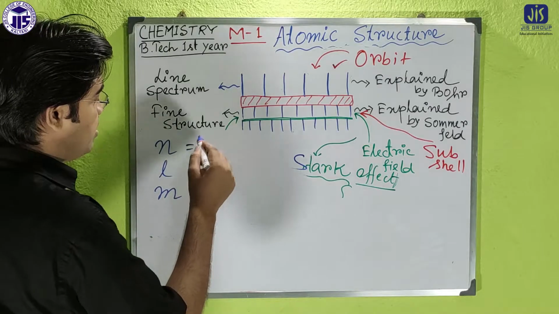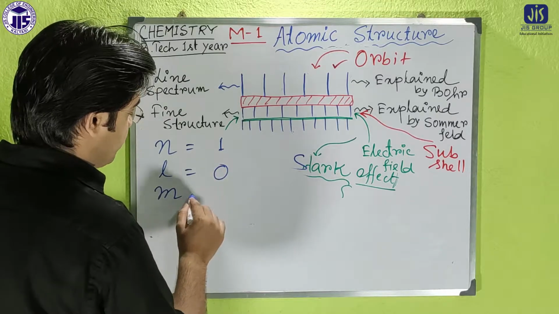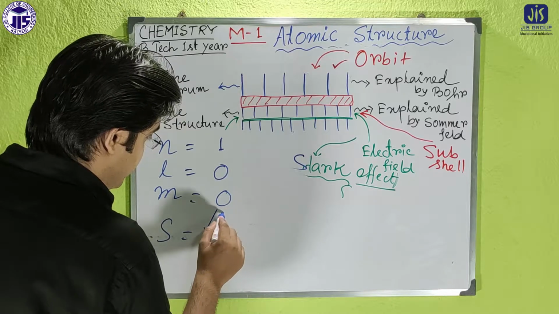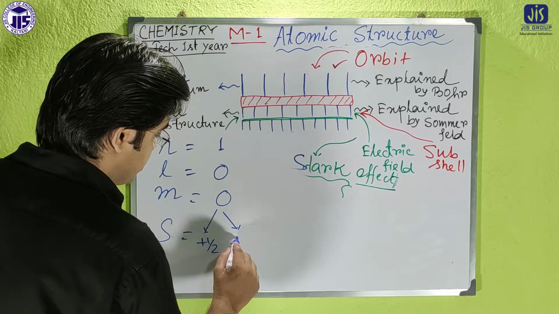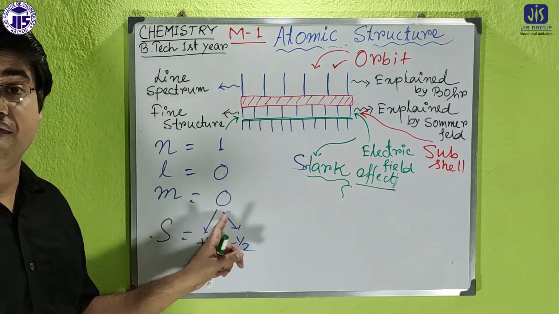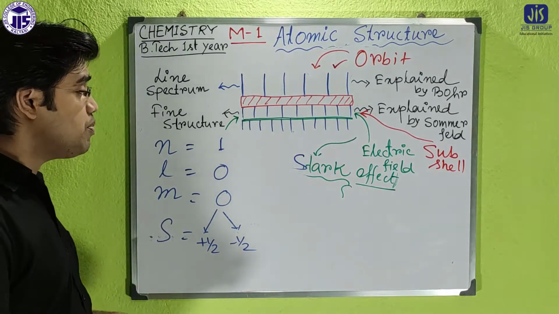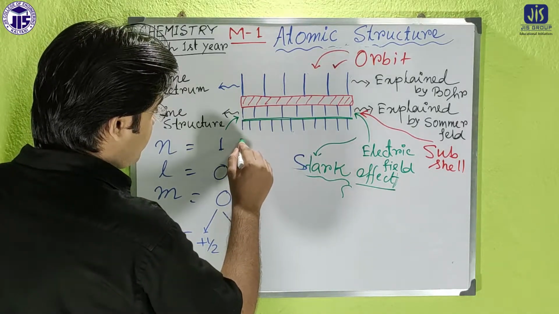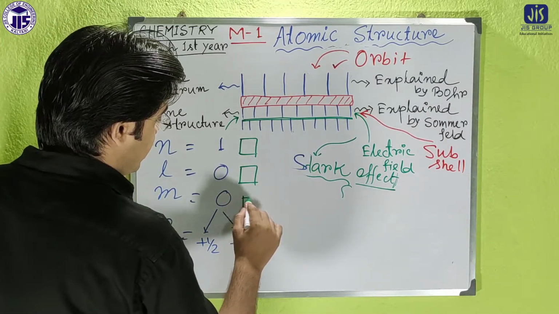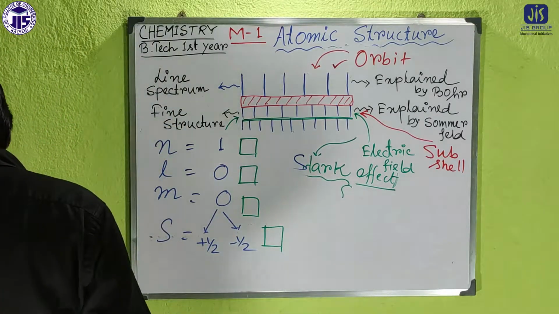Look here, if n has a particular value like 1 and l has the value 0, m will also be 0, and then s, for each and every case, will have two values, either plus half or minus half. That means for each and every orbital, there are two values, one plus half, another minus half. How is it possible? Look here, if we draw the orbital like that, it is the case of s. So in the case of s, plus half and minus half. What is the meaning of plus half and minus half?